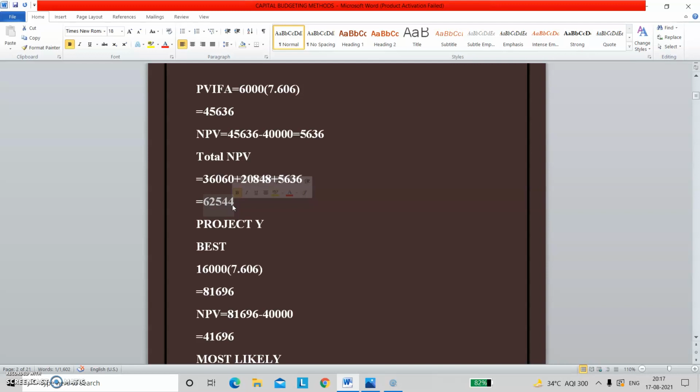In project X, for best case, it was 36060, second 20848, and in the worst case also, the company is going to get a return of 5636, right? That means in all the three cases, the company is definitely going to get a positive return.